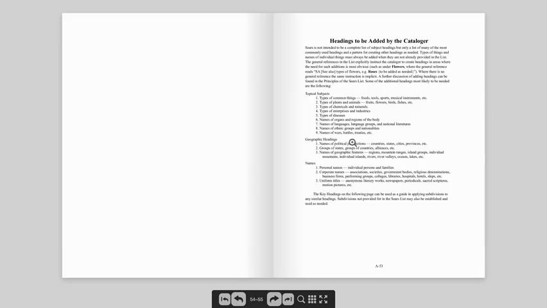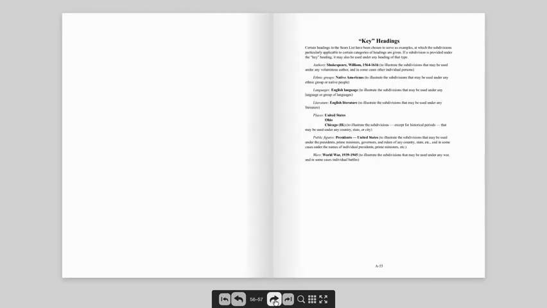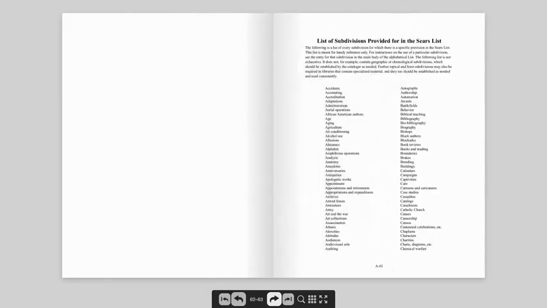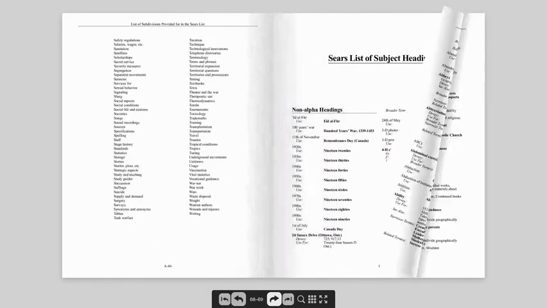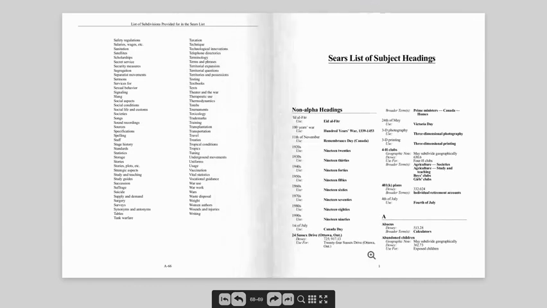Sears states here they're not intended to be a complete list of subject headings, but to provide a list of the commonly used headings and a pattern for creating new headings. The actual list of headings begins here on page 68, or page 1 of the actual text.